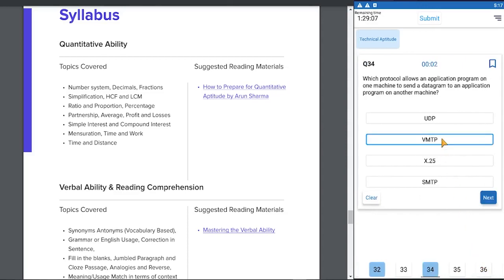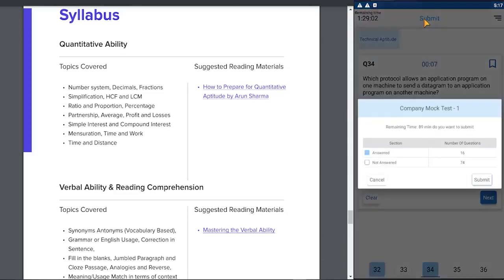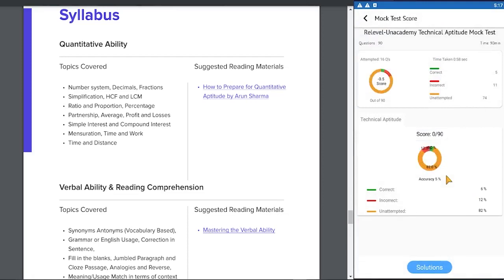So I have attempted only limited questions and I press submit. I have only answered 16 questions, not answered 74. So I will not get a good score, but at least we'll get an analysis. Here you can see I got a negative score because 11 of my answers were incorrect and 5 were correct. So only 6% correct, 12% incorrect and 82% unattempted. This analysis is very important for you to improve.